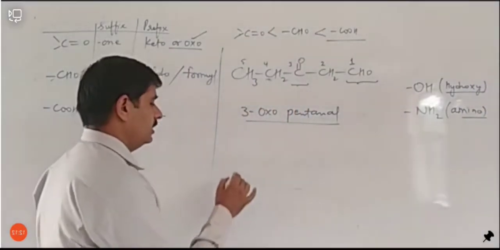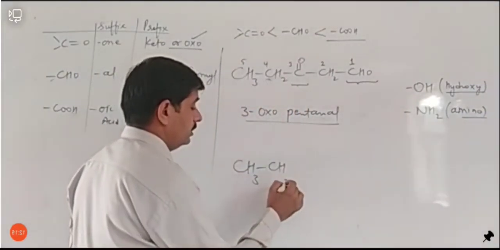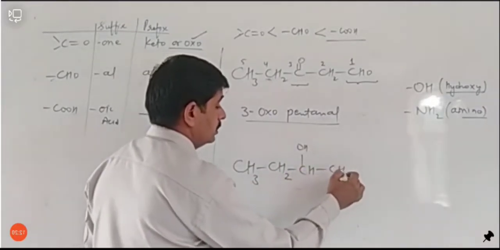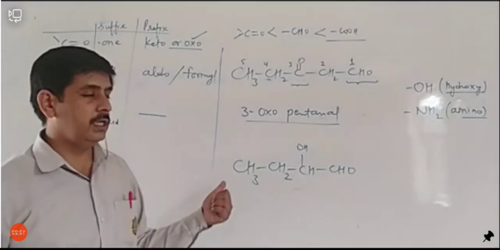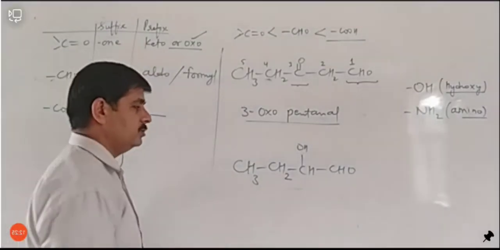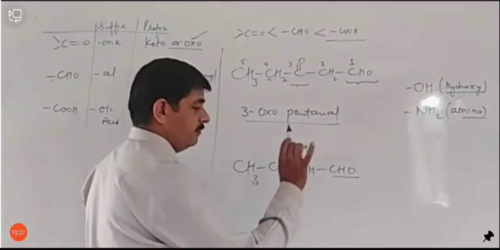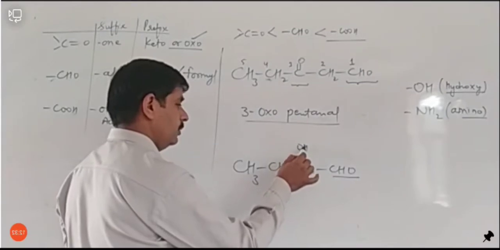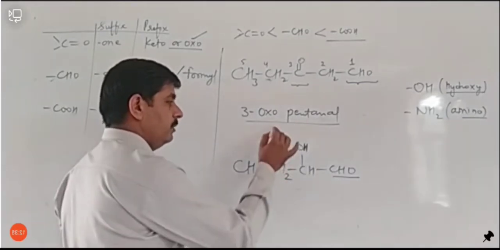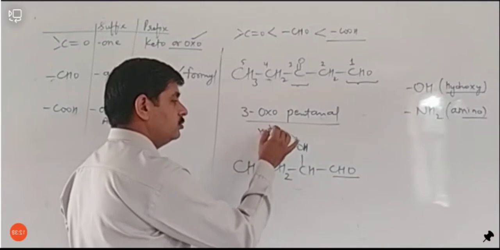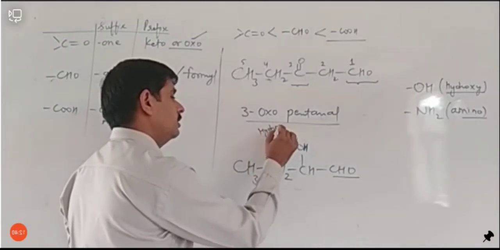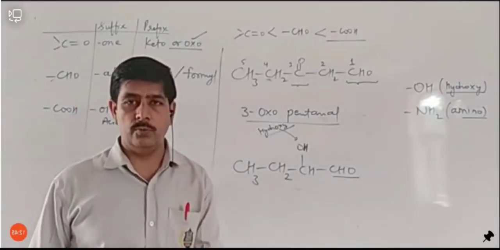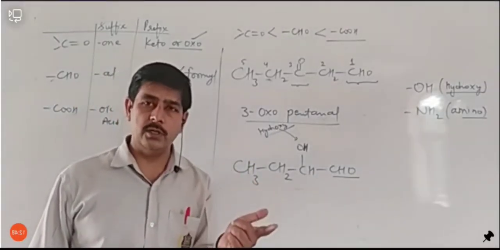तो एक example और देखते हैं. Let's see one more example. CH3, CH2, CH(OH), CHO. You can see here, इसे भी देखें आप. So in this example, as you can see, we have aldehyde group of highest priority and OH group of least priority. So it will be used as hydroxy here. इसको अब आप hydroxy, ठीक है, इसको आप ol नहीं कह सकते. ol कब कहेंगे? जब ये सबसे ज्यादा priority वाला group हो. ठीक है, उस condition में main functional group की तरह यूज में आ जाएगा.